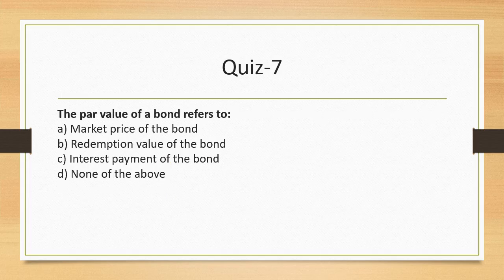Next question is, the par value of a bond refers to what? This is a term which is often used. So par value of a bond is nothing but its face value, right? And face value is what you get back on redemption. No matter at what price you buy a bond, what you will receive on maturity is the redemption value. Redemption value is paid by the issuer to the subscriber. So that's the par value.